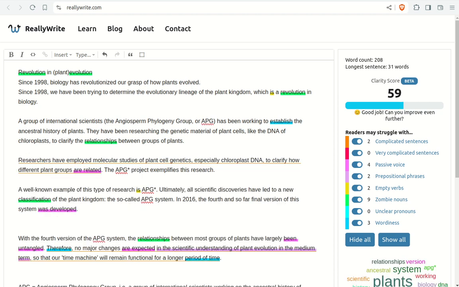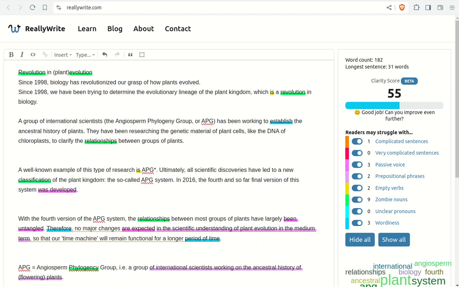But I could also say researchers in general have employed molecular studies of plant cell genetics, especially chloroplast DNA, to clarify how different plant groups are related. There we take the zombie-noun relationship and we make it into a verb. And then we could introduce the group of international scientists. The APG project exemplifies this research. But then, of course, you need to explain who this group is later on in the text. We can't just use the acronym without explaining it.